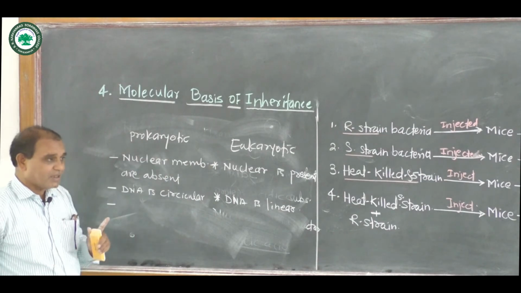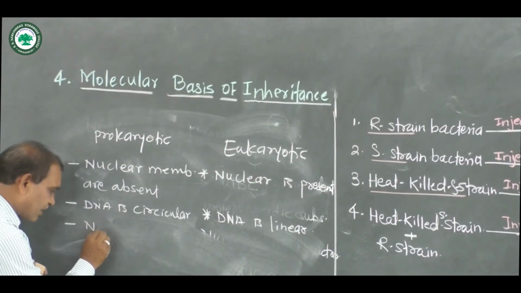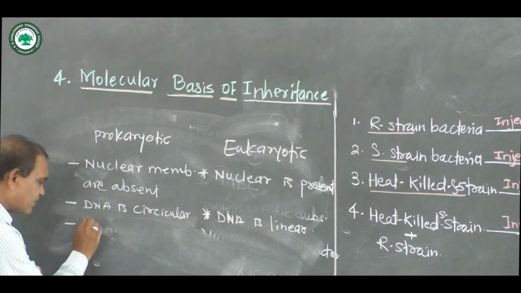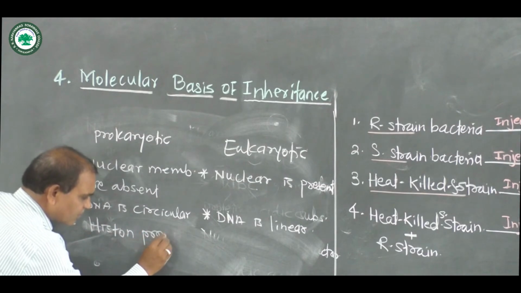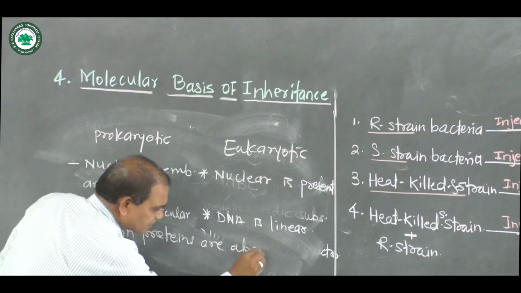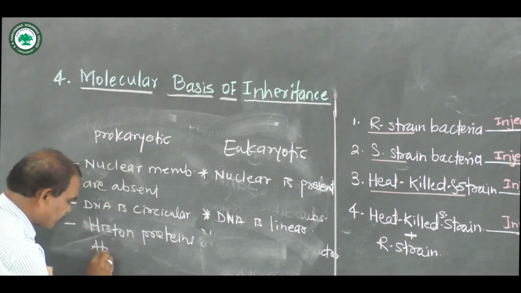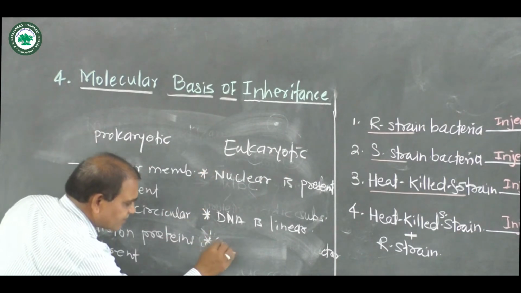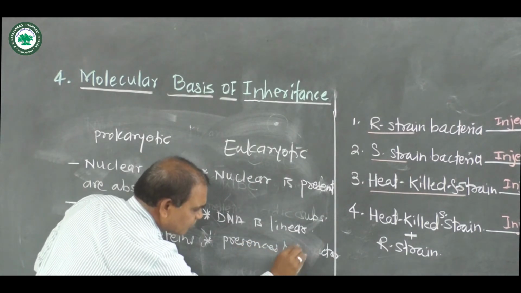Then another characteristic: in prokaryotes, the DNA has an absence of histone proteins. Histone proteins are absent. In eukaryotic DNA, there is a presence of histone proteins.